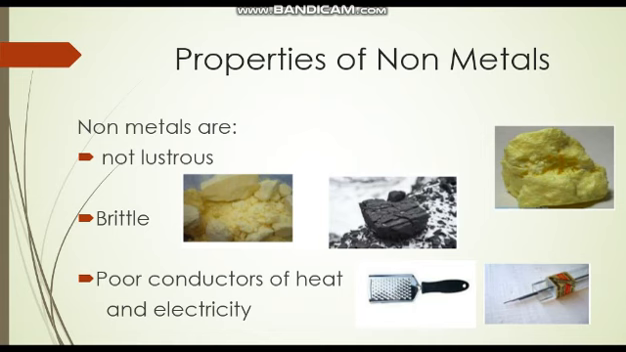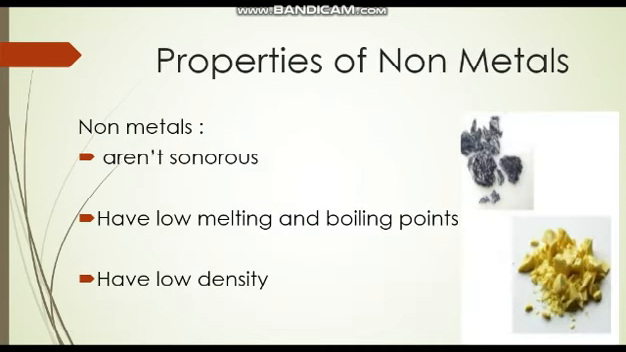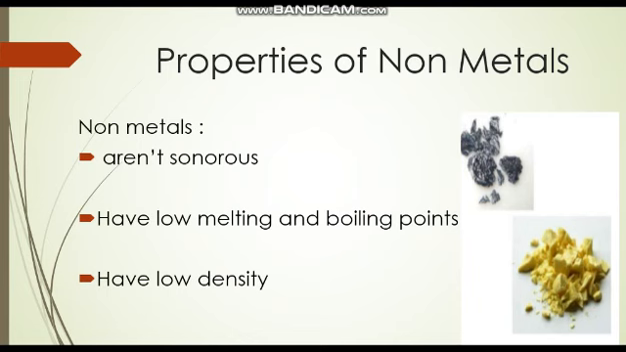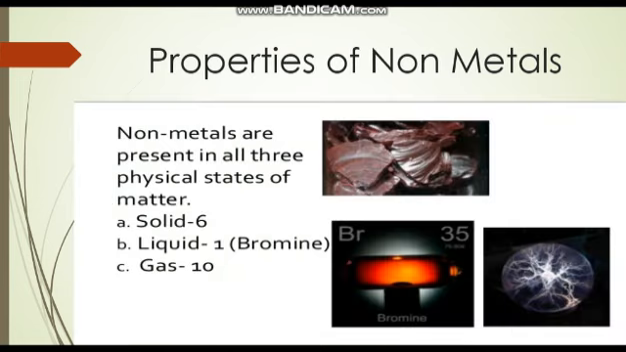As compared to metals, they have low melting and boiling points. Non-metals have low density. They are low dense. Now non-metals exist in all three states, that is solid, liquid and gas, and they are soft. Now these are all the properties of non-metals. Now if a material is present, you have to check the conductivity of an element. Now how will you check the conductivity of an element?